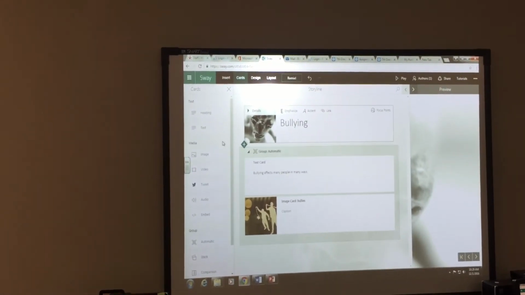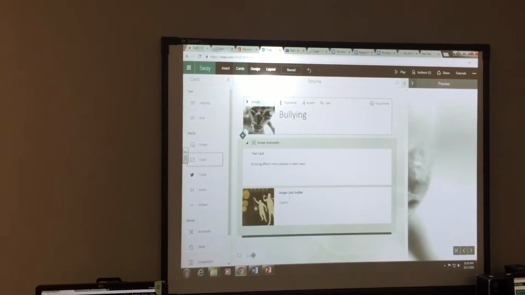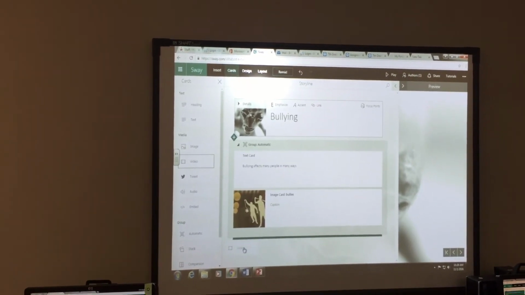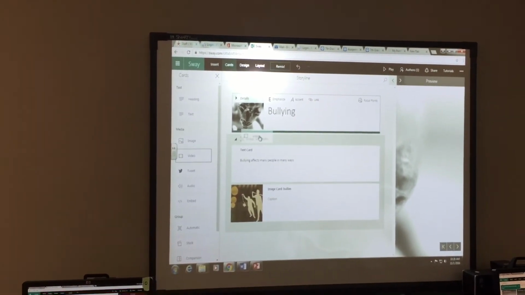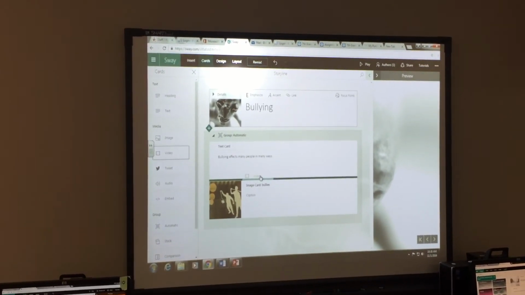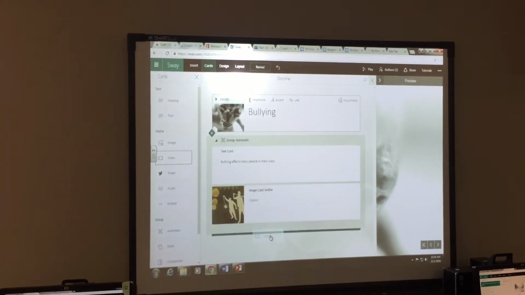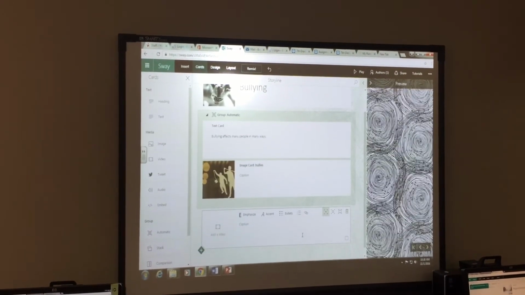Let's add video. So I'm going to come down here and I'm going to grab a video card. I'm going to drag that down the bottom. You see that green? That tells me where I'm putting it. So if I wanted to put it right up here, I want to put it down here. I can put it as part of that same slide, however I want to do it. But that green line tells me where I'm putting it. So I'm going to put a video here at the end.